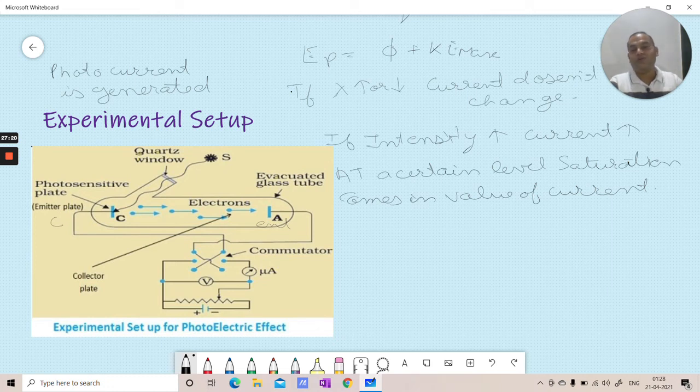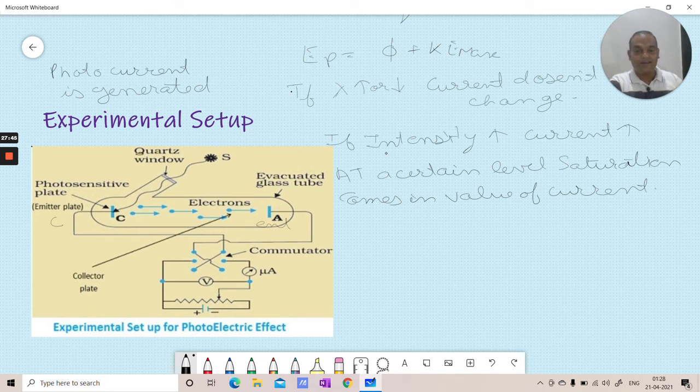That is why we have used a commutator. So if we invert it, the cathode will become higher potential. If an electron is moving from cathode to anode, its kinetic energy will be eaten up by the potential energy, the work done to reach from here to there.